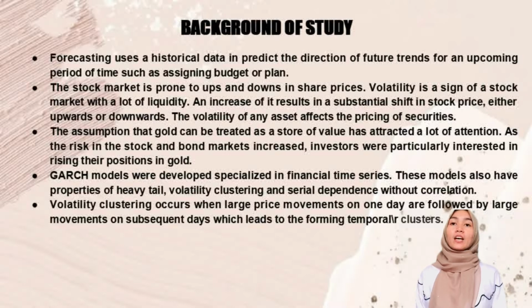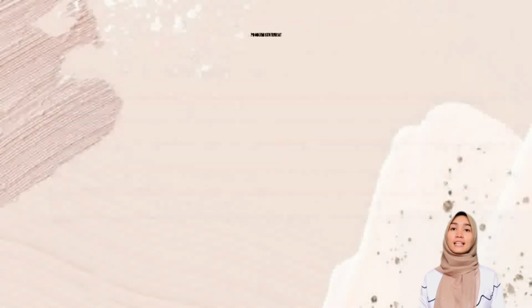In this study, gold future market data were used to model volatility. The assumption that gold can be treated as a store of value has attracted a lot of attention. As the risk in the stock and bond market increased, investors were interested in raising the position in gold. So we used generalized autoregressive conditional heteroscedasticity, which is GARCH models, to capture the patterns of gold volatility.